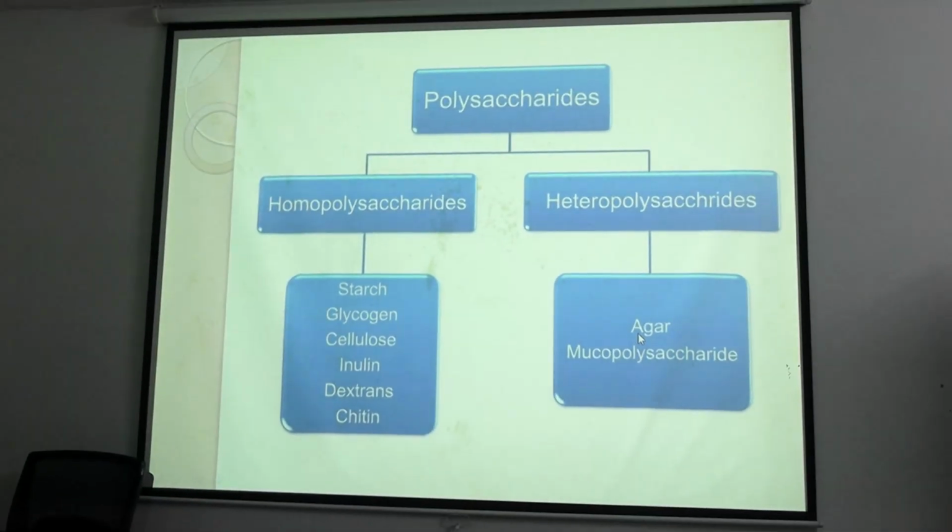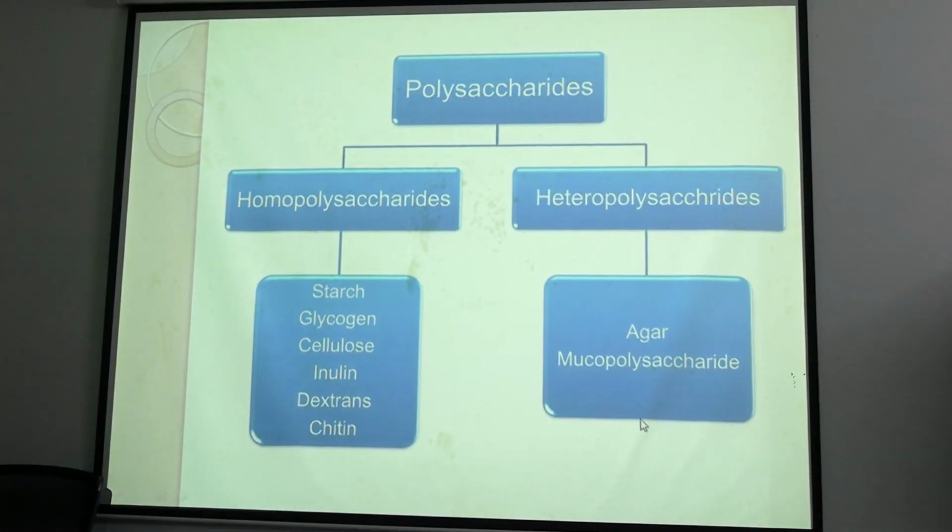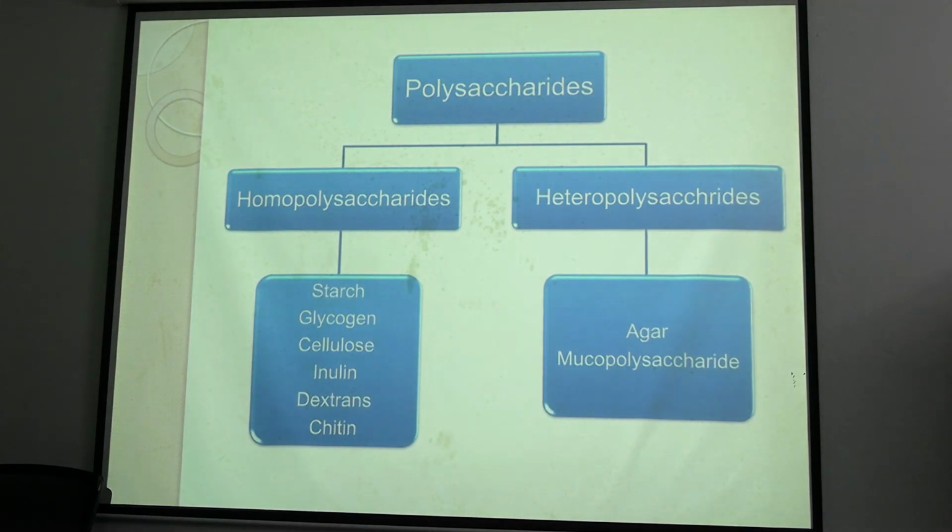Okay. So examples of heteropolysaccharide: agar, pectin, mucopolysaccharides. And mucopolysaccharide is the most important topic of carbohydrate chemistry. Among everything, mucopolysaccharides are asked in viva. They come as a long question also, a short note also, everything.